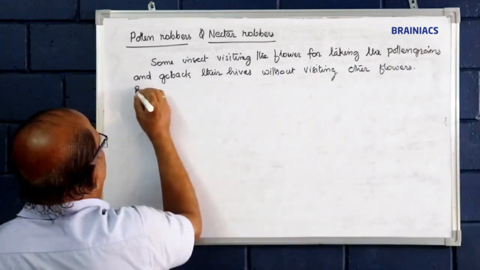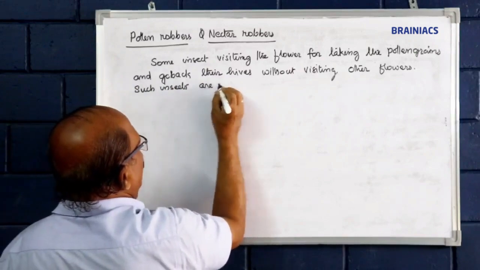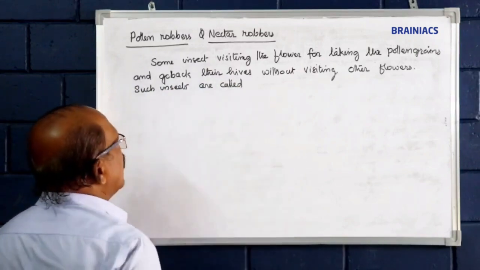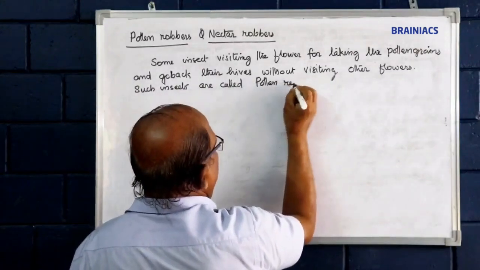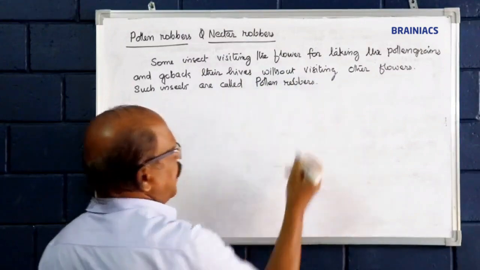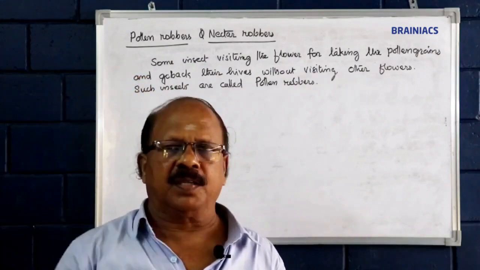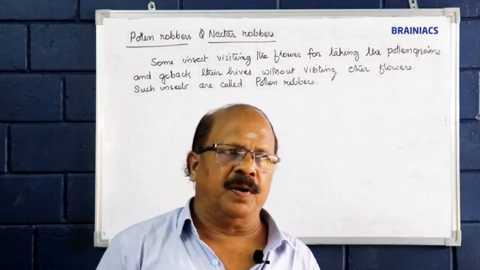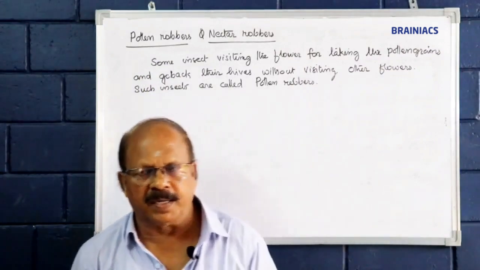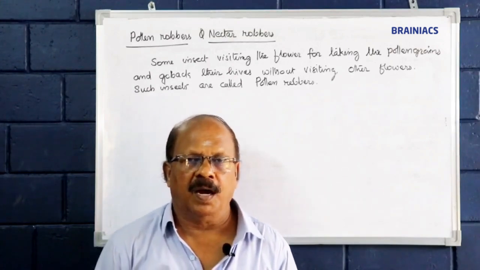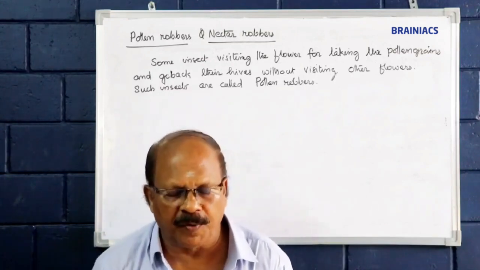Such insects are called pollen robbers. See, honey bees collect pollen grains or honey or nectar from the flowers.